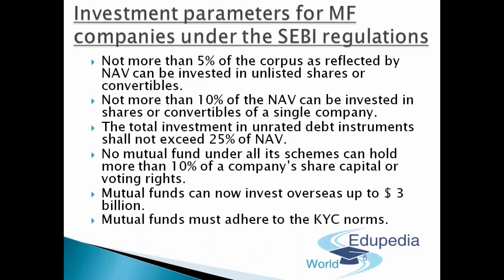And last but not the least, mutual fund companies must adhere to know your customer norms. So guys, those were the investment parameters for mutual fund companies under SEBI regulation. 5% for unlisted shares, 10% max for single company shares, 25% max in unrated debt instruments, 10% maximum of the company's share capital or voting rights, $3 billion maximum in overseas companies, and complete adherence to KYC norms.